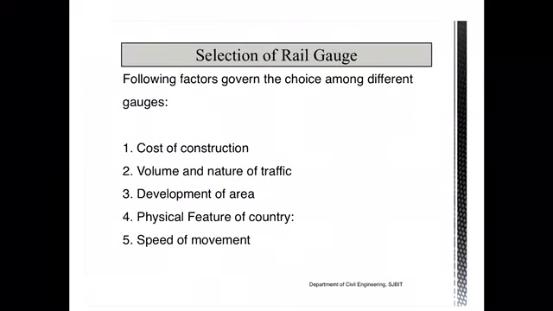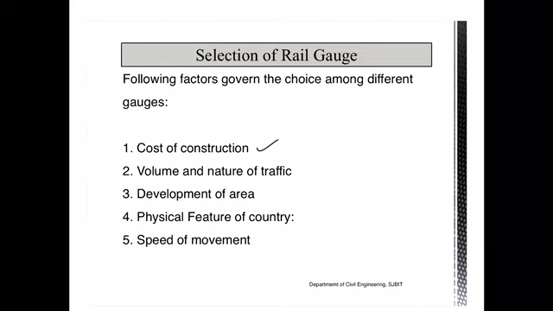With all these points in view, we will discuss how to select a rail gauge for any particular track section connecting two different points. Some of the factors which govern the choice of gauge include the cost of construction, volume and nature of traffic, development of the area, physical features of the country, and the speed of movement. We'll look into how each affects the selection of the railway gauge. The first one is the cost of construction.